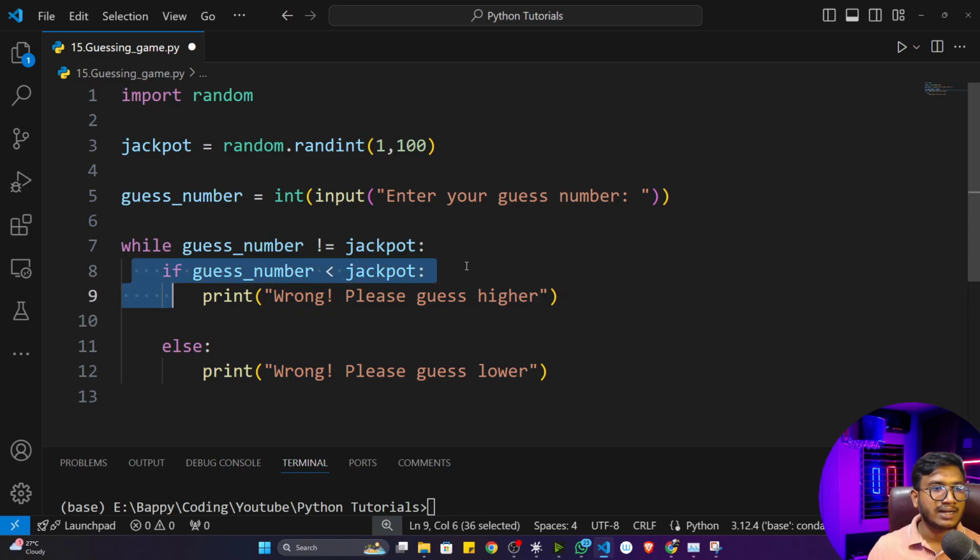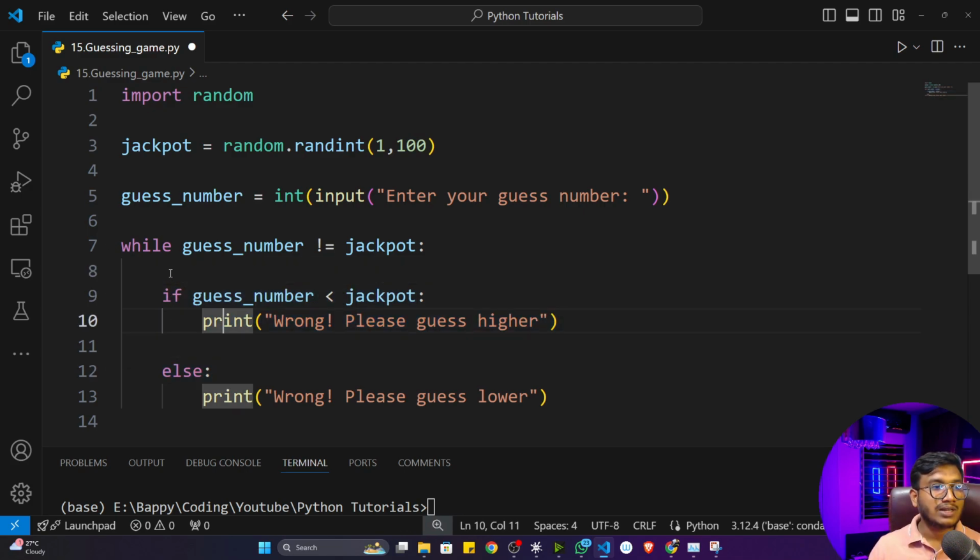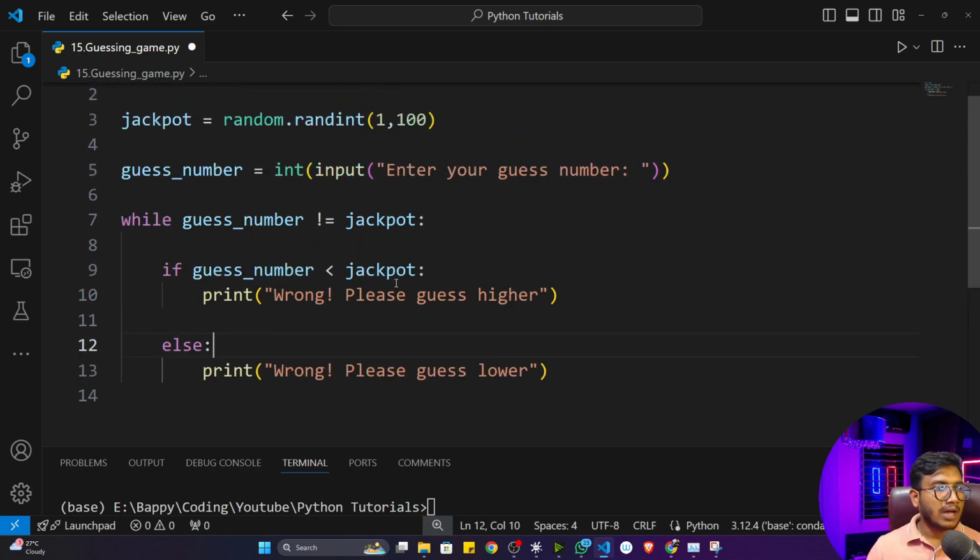That means it is inside the indentation right now. See, if I take the cursor here and press enter, you'll see that this particular if statement is inside my indentation. That means it is inside the while loop. That's why in Python this indentation is super important. You always have to take care of the indentation, right? Fine, so now this thing is done.